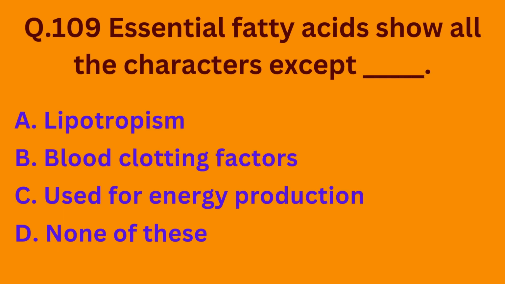Coming to our next question. Essential fatty acids show all the characters except option A, lipotropism. Option B, blood clotting factors. Option C, used for energy production. Option D, none of these. So basically all are the characters of essential fatty acids except blood clotting factors. So the correct option is option B.